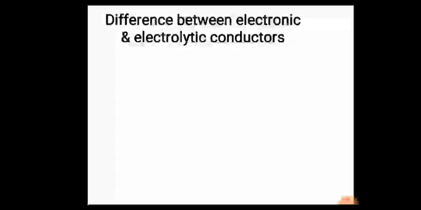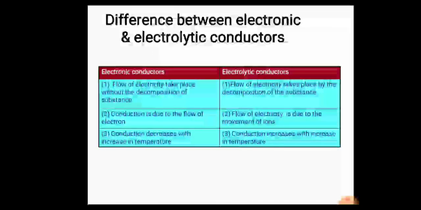The difference between electronic conductors and electrolytic conductors: firstly, in electronic conductors the flow of electricity takes place without the decomposition of the substance, while in electrolytic conductors the flow of electricity takes place by the decomposition of the substance. Second, in electronic conductors conduction is due to the flow of electrons; in electrolytic conductors the flow of electricity is due to the movement of ions. Third, in electronic conductors conduction decreases with increase in temperature, while in electrolytic conductors conduction increases with increase in temperature.